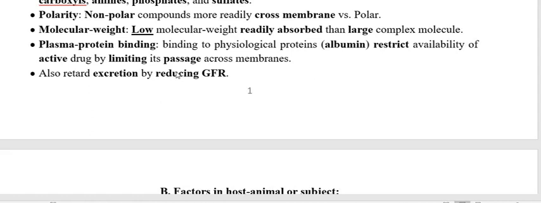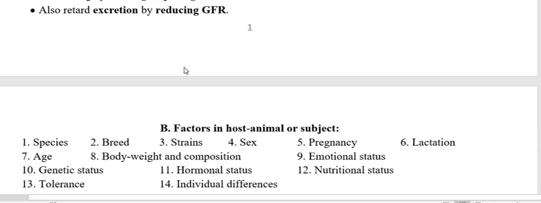And not only that, the rate of excretion is also reduced if the drug is in bound form, because the bound form itself is bigger in size, as it is bound with plasma protein like albumin. So all the properties that we discussed here are mainly concerned with the toxicant. Now where is this toxicant going? The toxicant is going inside the host, inside the subject.